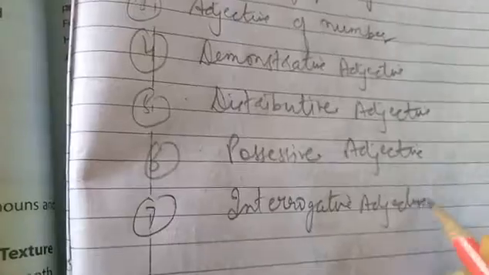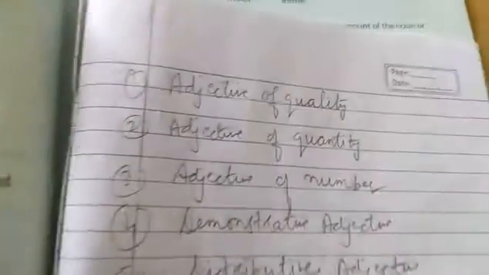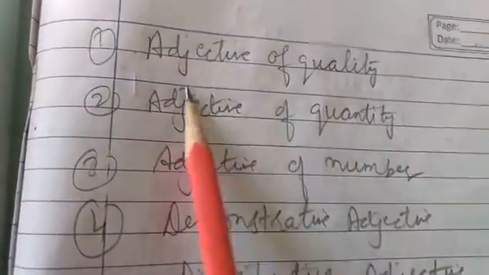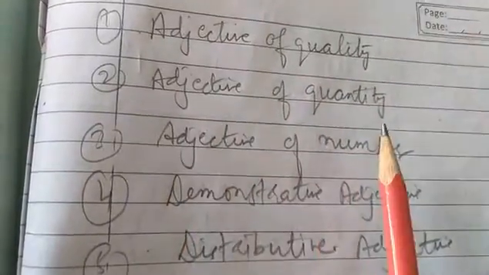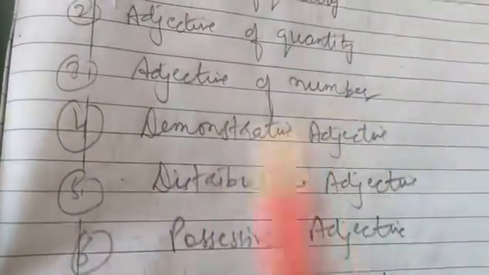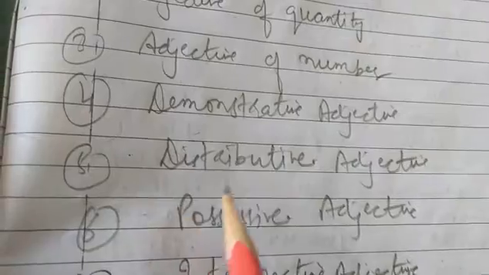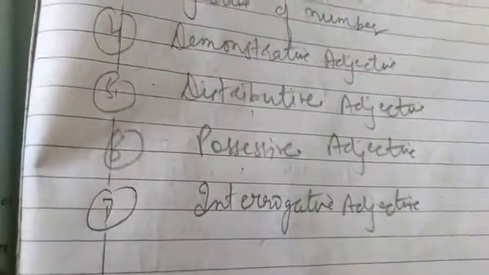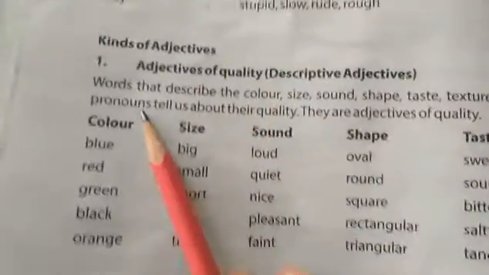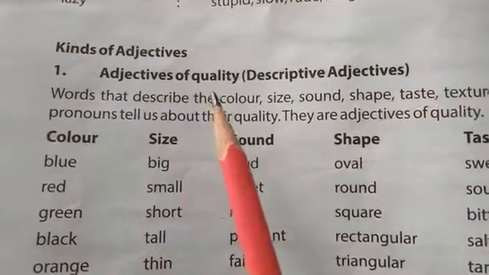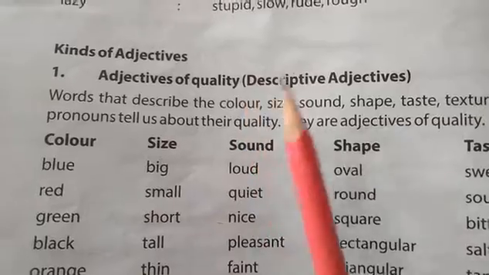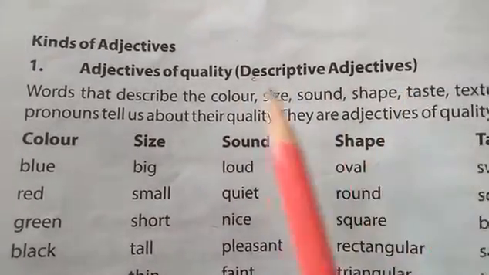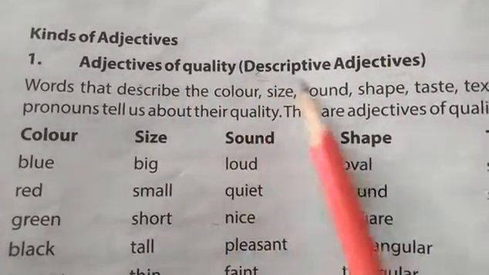So we have in total 7 kinds of adjectives which we will discuss: adjective of quality, adjective of quantity, adjective of number, demonstrative adjective, distributive adjective, then possessive adjective and interrogative adjective. The very first kind which we will discuss is adjectives of quality. Quality here means descriptive adjectives. We can also name them as descriptive adjectives.